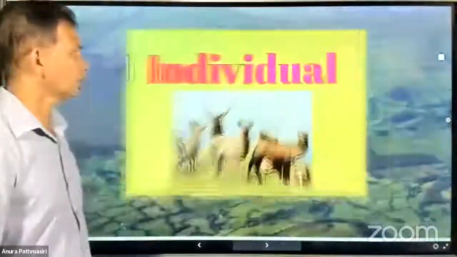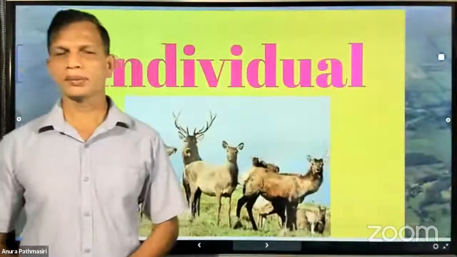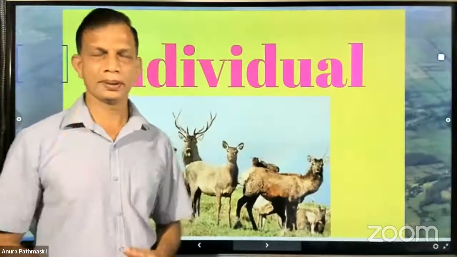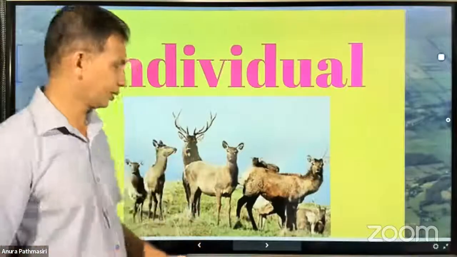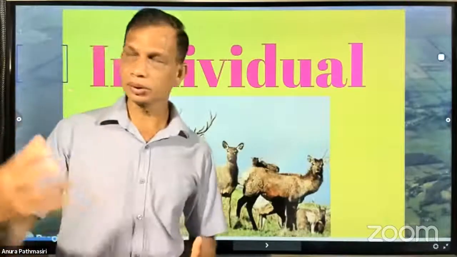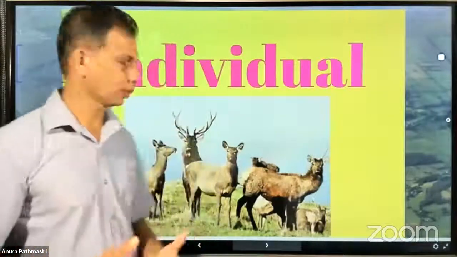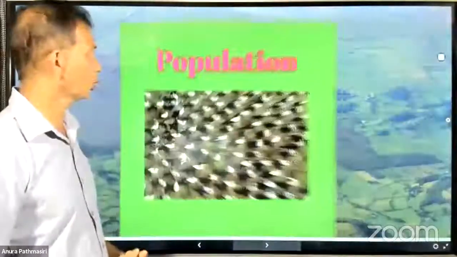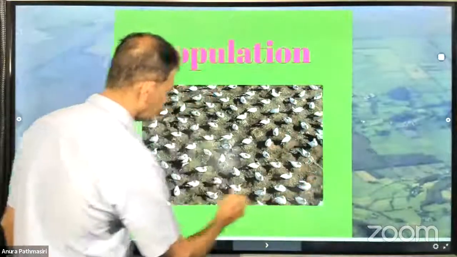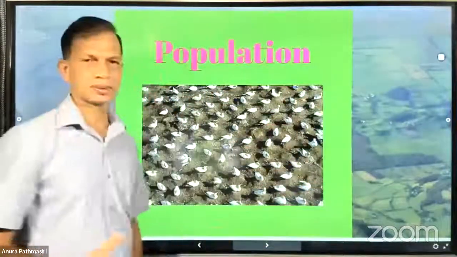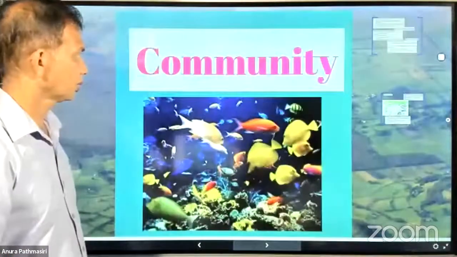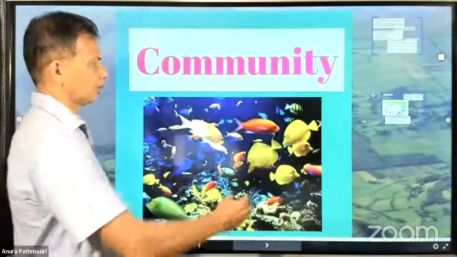So the individual is not a detailed one. You know that it is a kind of one particular individual of the whole biosystem, like Mangifera indica, the mango tree in your garden. It's an individual. When we go to the population, individuals together make one set. That's what we call the population. And the populations together make a community.